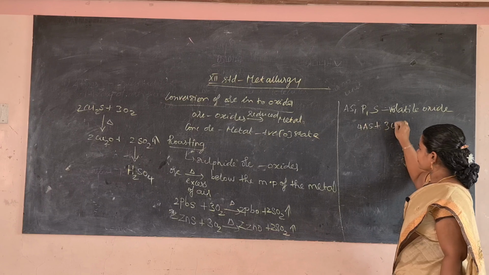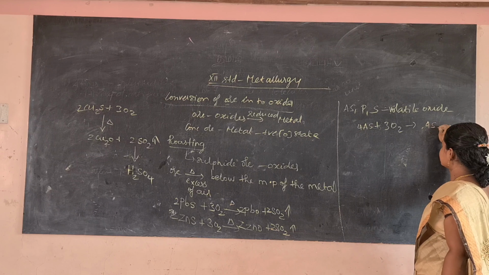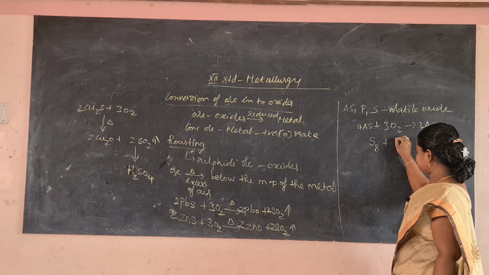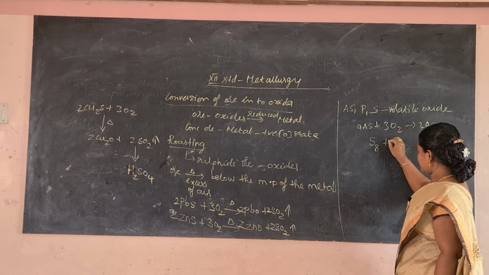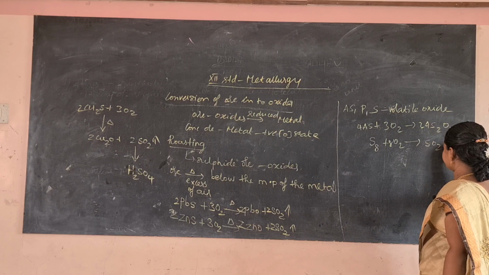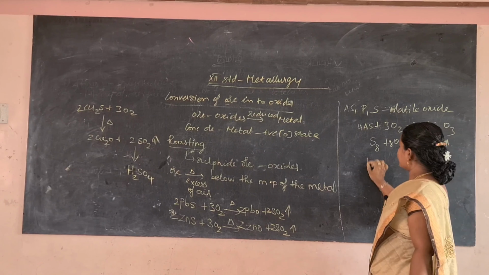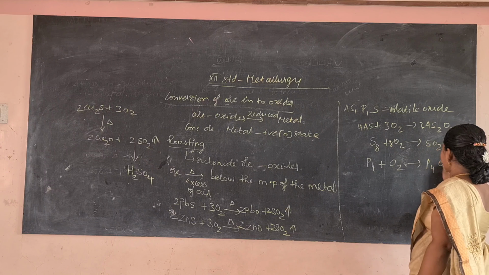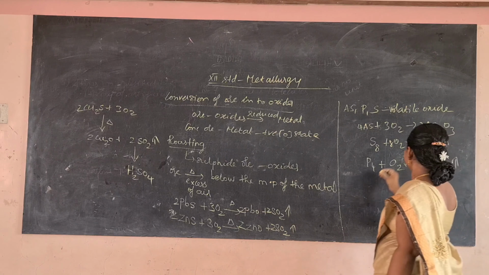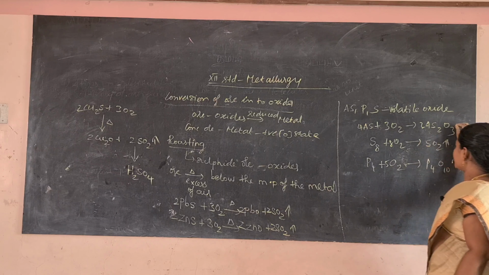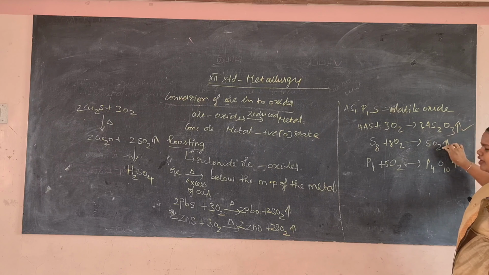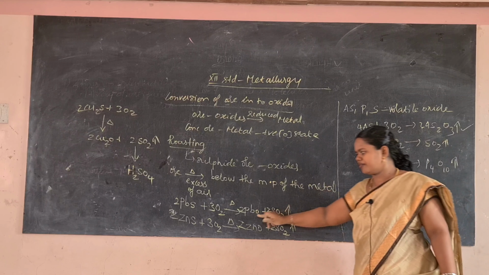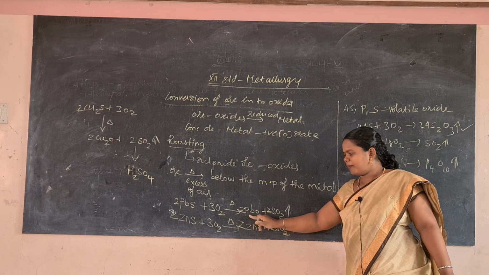So here the arsenic is removed as arsenic oxide, and the sulfur is removed as sulfur dioxide, and the phosphorus is removed as phosphorus pentoxide. Okay, so these are all removed as volatile oxides. The upward arrow indicates it is a gas. So finally we have removed all the impurities as well as converted the ore into metal oxide.